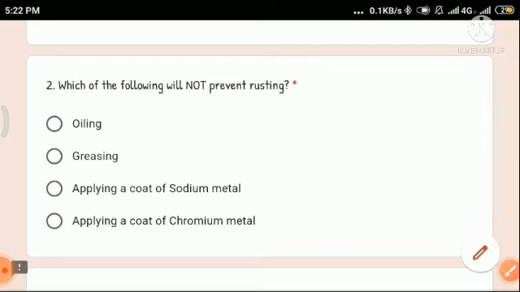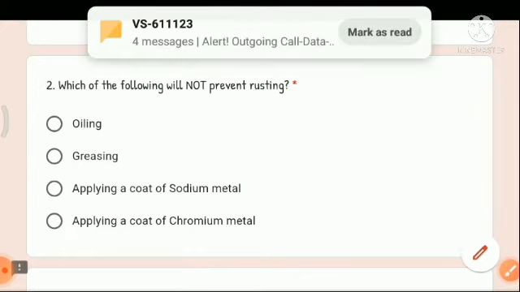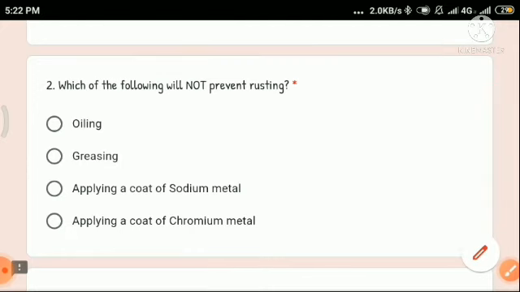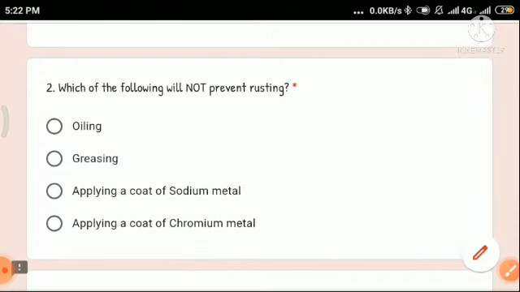If you recall the same video class, I mentioned that oiling, greasing, or applying a coat of metal like chromium, nickel or zinc prevents rusting, as these three metals do not undergo rusting. Oiling and greasing also prevent rusting. Therefore option 1 oiling, option 2 greasing, and option 4 applying a coat of chromium metal will prevent rusting.